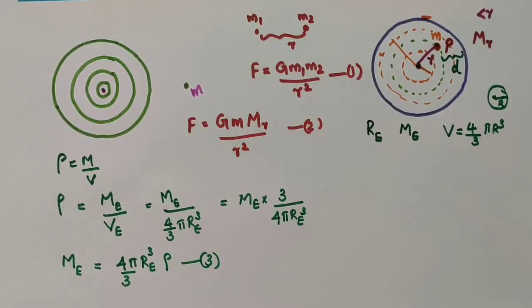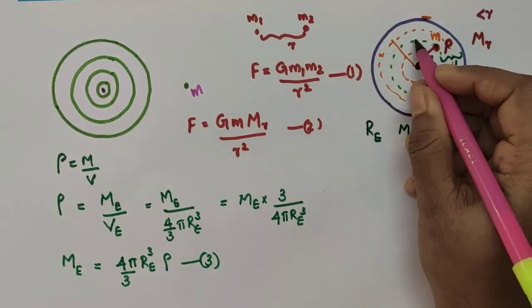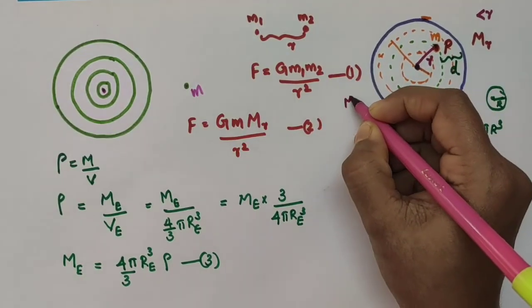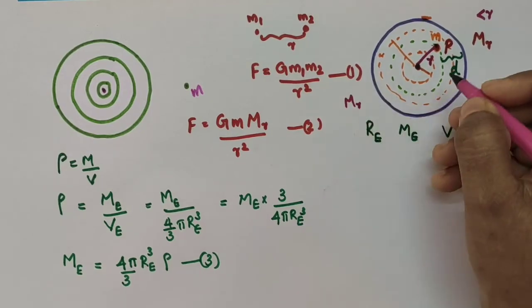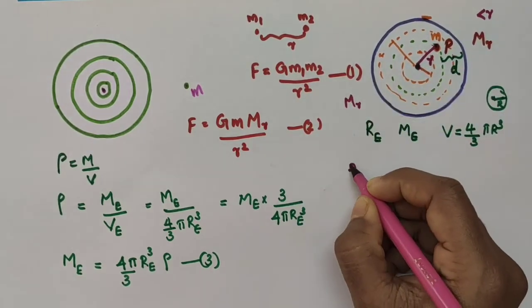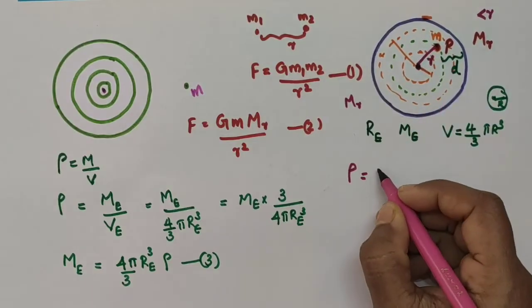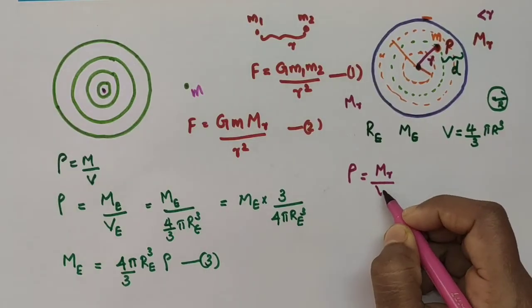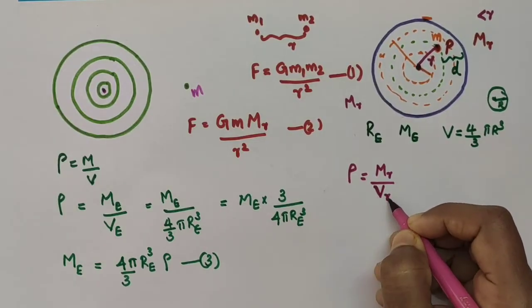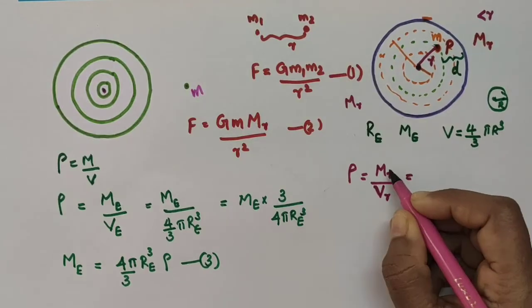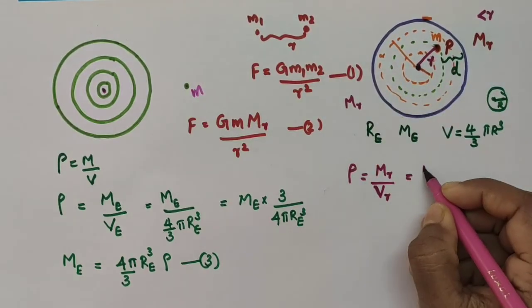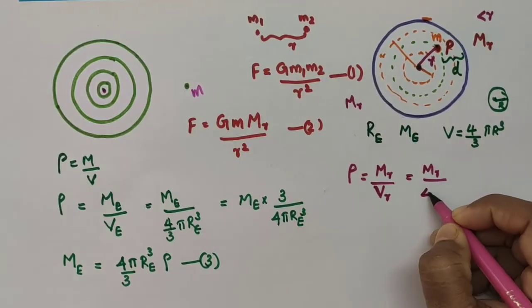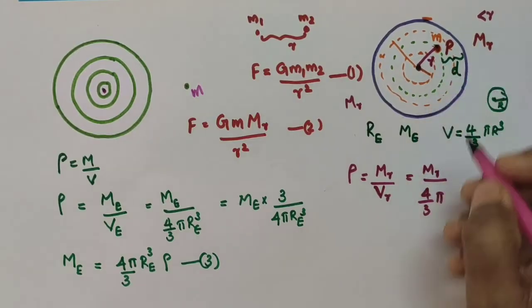Now consider this sphere, this green colored one of radius small letter r. Let its mass be m subscript r. What about its density? The density of that sphere of radius small letter r can be written as mass of that sphere divided by volume of that sphere of radius r. So mass of that sphere is taken as mr. What about the volume of the sphere? Volume of the sphere can be written as 4 by 3 pi, its radius is small letter r now, so pi r cube.